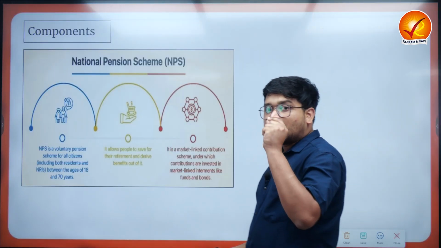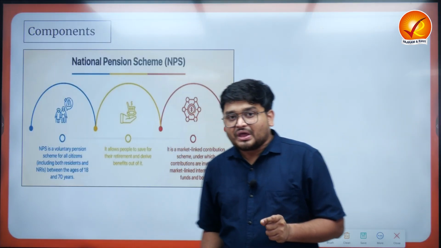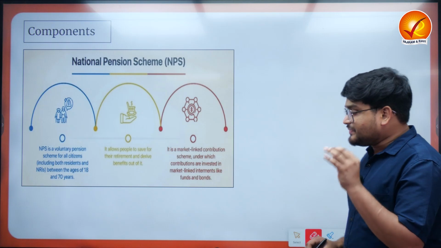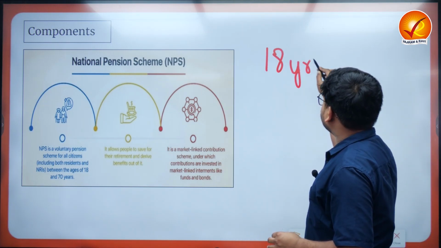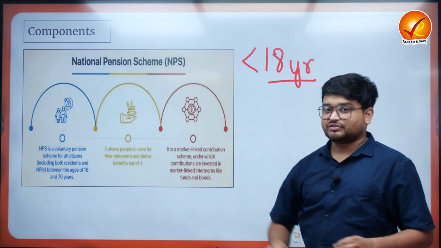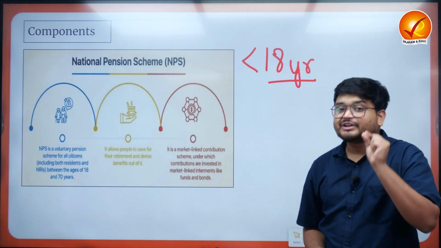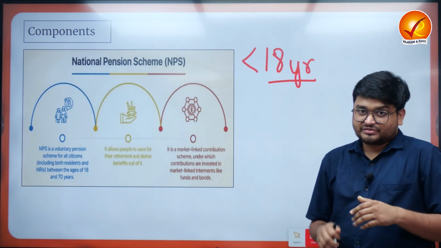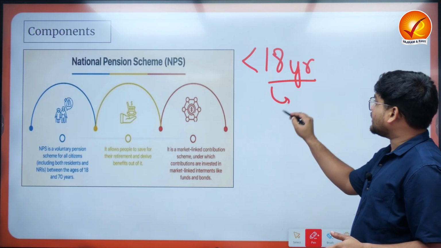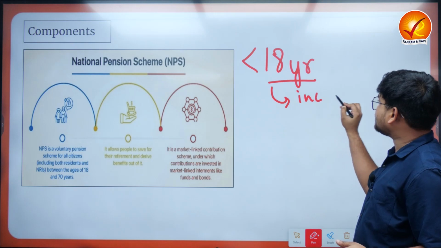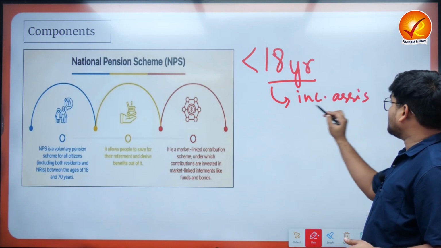And recently, under the NPS Vatsalya, now parents can have an NPS for their children below 18 years of age. This will be very important for the social security of the children in the future, because this will give them income assistance with reference to pension.